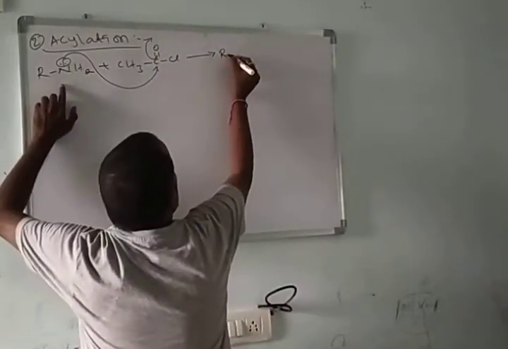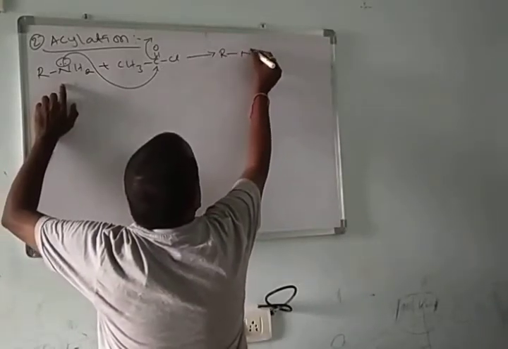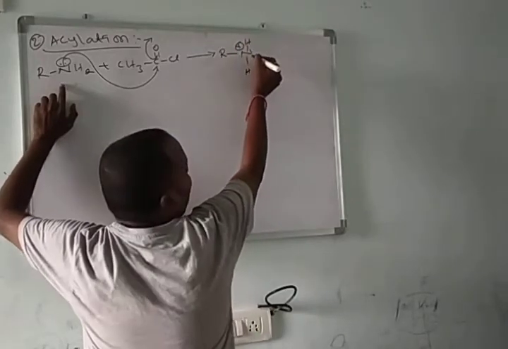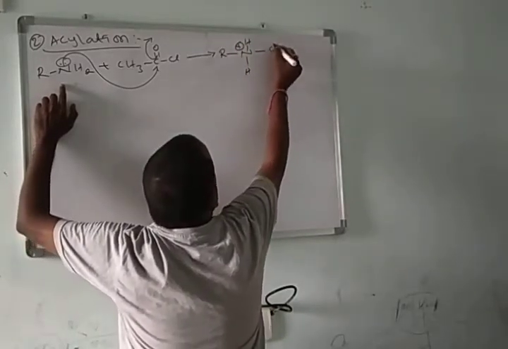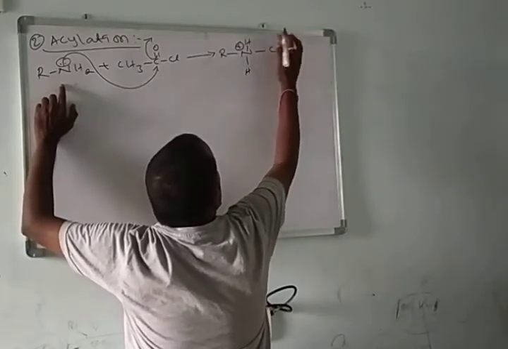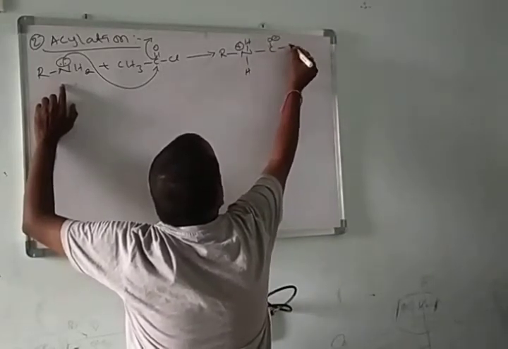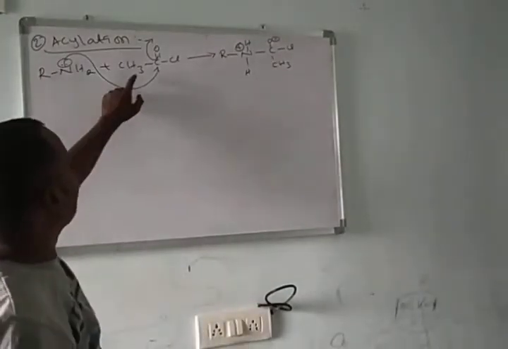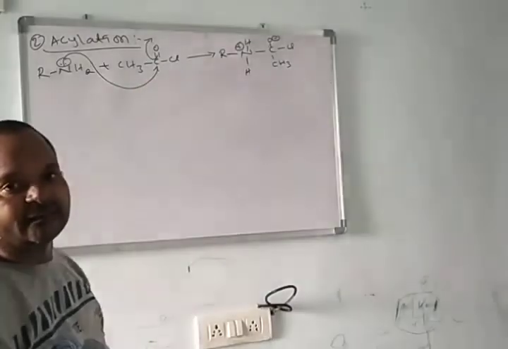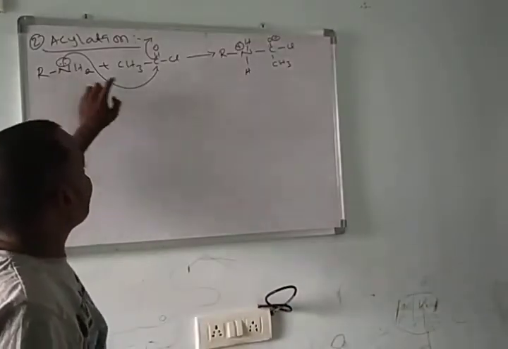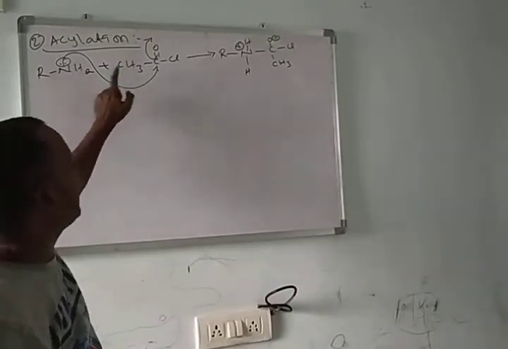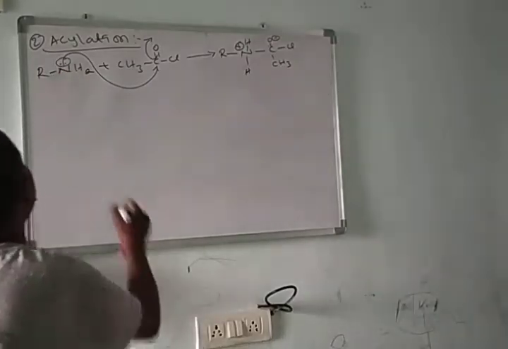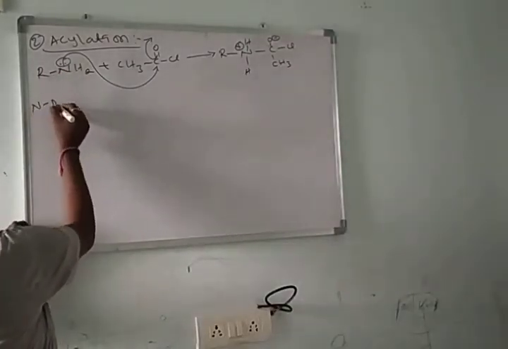Here we get R, N, H. Nitrogen donates electrons, so nitrogen gets a positive charge. Here C double bond O becomes O minus, and here Cl, and here CH3. This is CH3, C double bond O Cl, we call acetyl chloride. Here we are substituting acyl group in place of hydrogen at nitrogen, so we call it N-acylation.